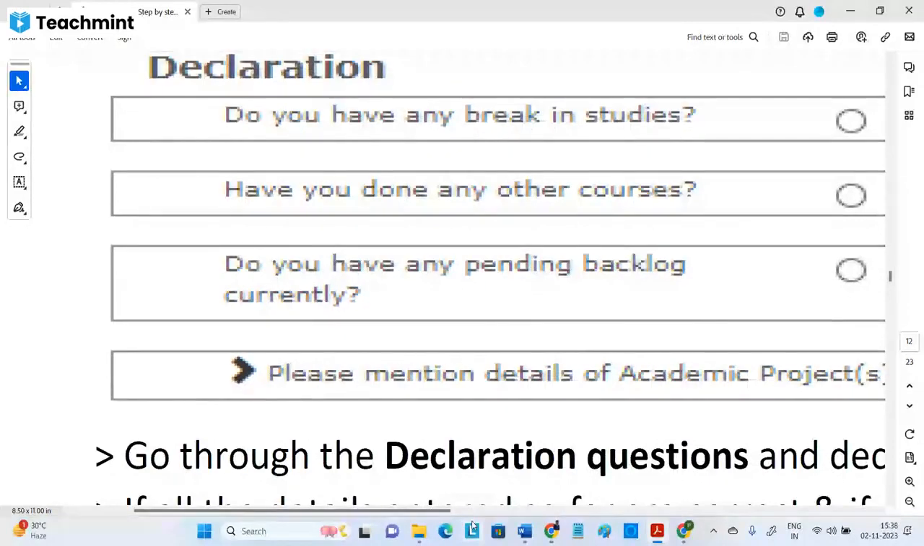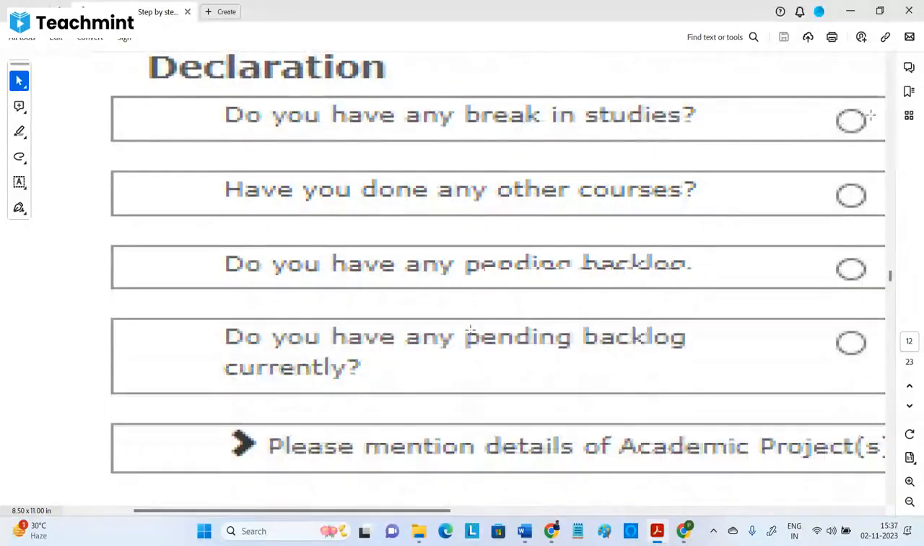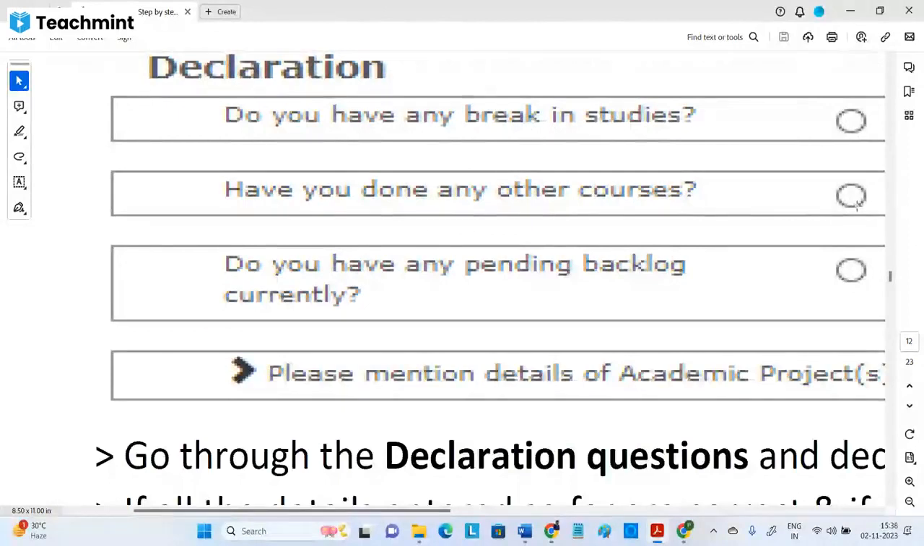Do you have any break in studies? If yes, then the last questions relate to that. Have you done any other courses? If yes, put them, or else you skip it. NPTEL courses you can also put, no problem. That's also a course only.